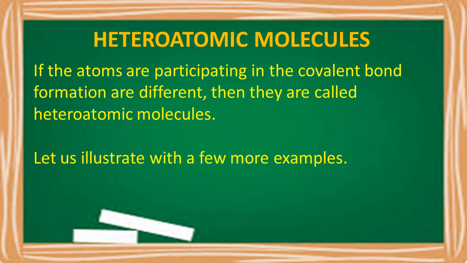Now the next category is what we call heteroatomic. Heteroatomic molecules are given more importance for carbon compounds, because in carbon compounds we see different atoms combined. One more thing you have to remember here is that carbon combines with hydrogen more. Carbon has more affinity to share with the hydrogen atom. All the carbon compounds we use in our day-to-day life contain carbon and hydrogen atoms. That's why we call those compounds hydrocarbons, because they are a combination of carbon and hydrogen.